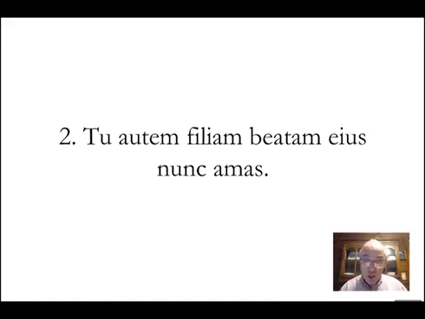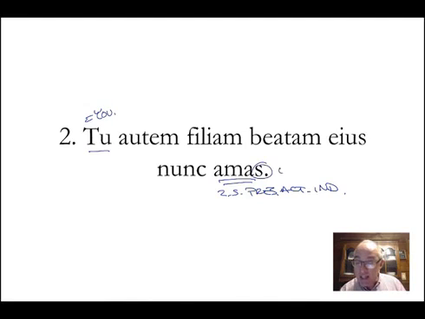Number 2. Tu autem filiam beatam eius nunc amas. You is your subject, amas is the verb, second person singular, present, active, indicative. You love. Now notice the you and the you, this tu equals you, it's the subject, and this s at the end, the ending indicates you is the subject, you singular. This is an emphasis.